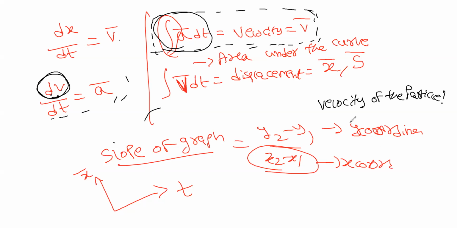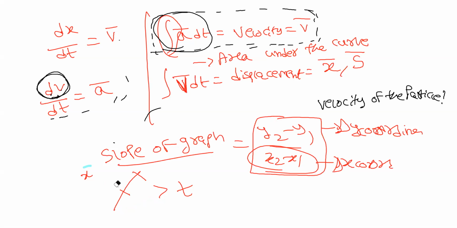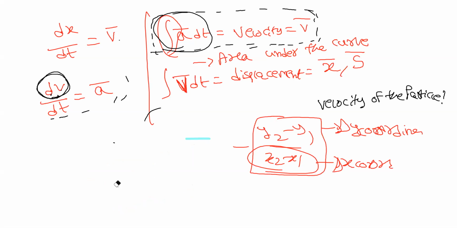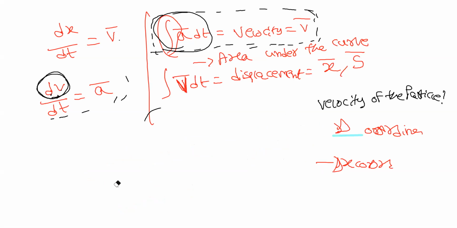That is the same as the difference in y coordinates by the difference in x coordinates. This is also called the slope of a graph. This is the formula for finding slope also. You will study this in maths. Yes, sir.